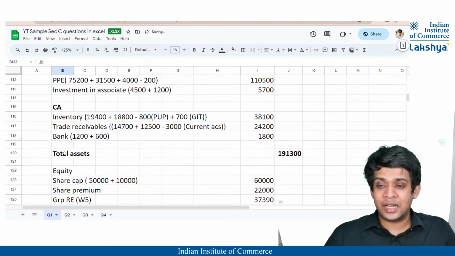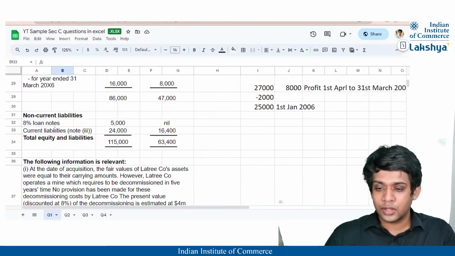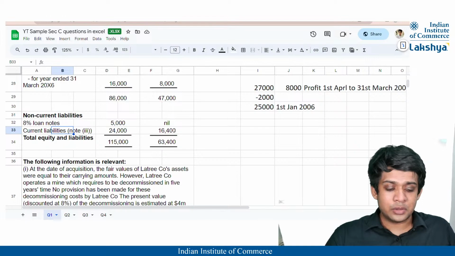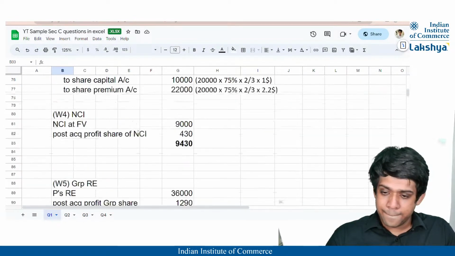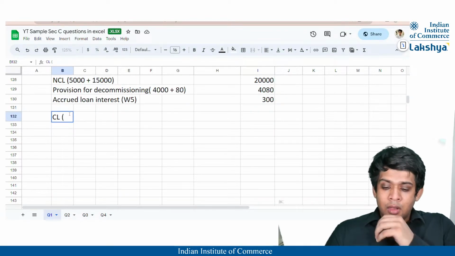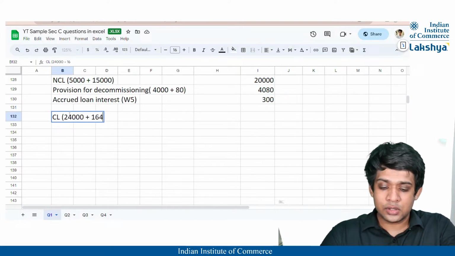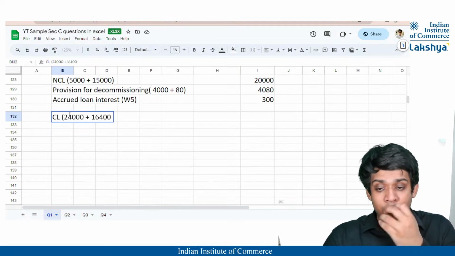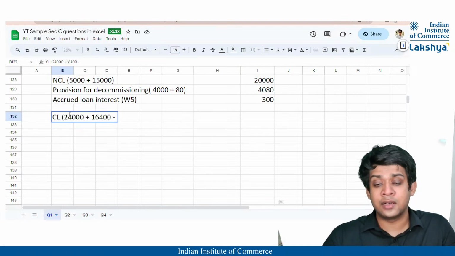So current liabilities will be nothing but 24,000 plus 16,400. And also guys, don't forget the intra group, whatever is the value remaining, that is to be stated, the current accounts that is there, right?